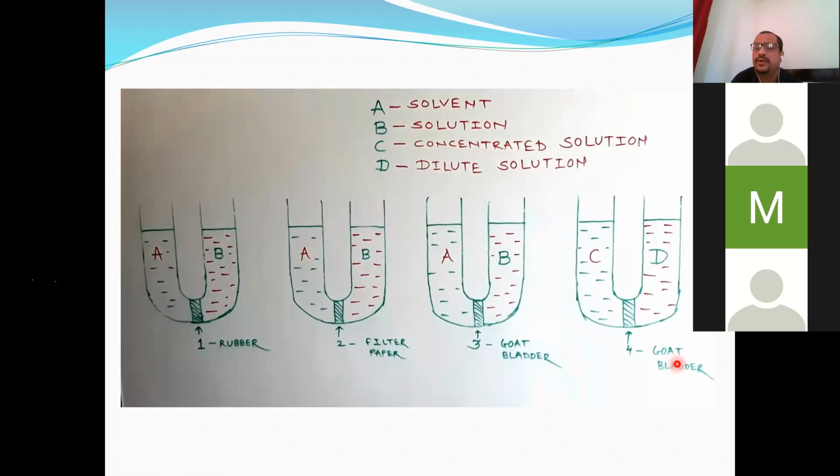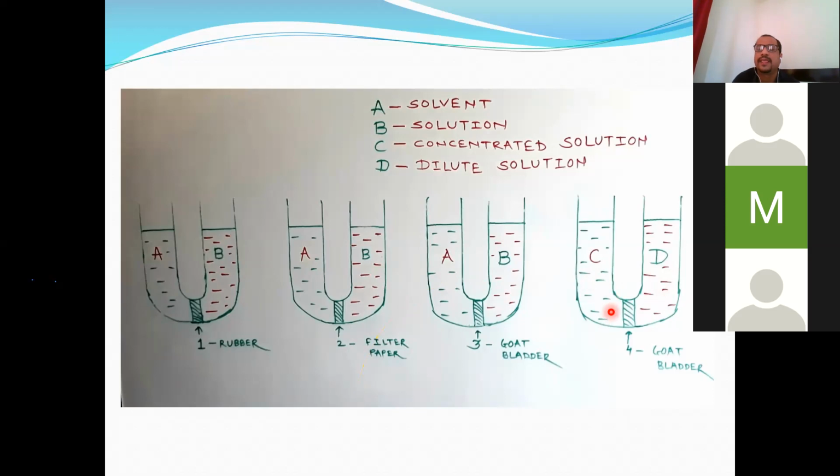Now again, this is an example of a semi-permeable membrane, goat bladder. Here the difference is that the two limbs consist of not solvent and solution, but concentrated solution and dilute solution. So what will happen here? Here is concentrated solution, here is dilute solution. So what type of movement will there be? Will it be like this from C to D, or like this from D to C?